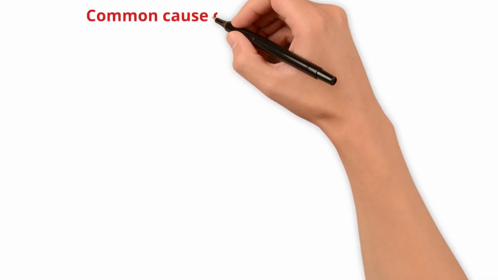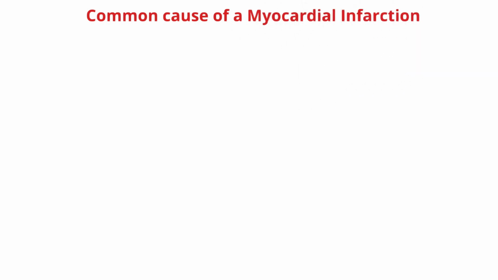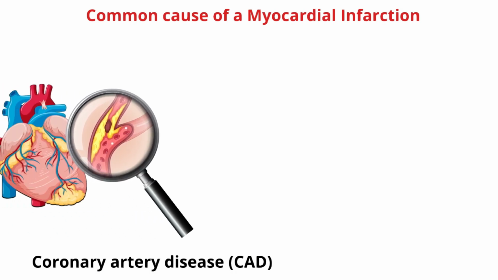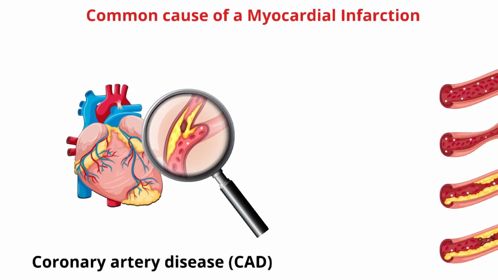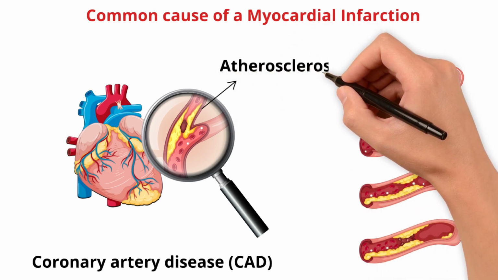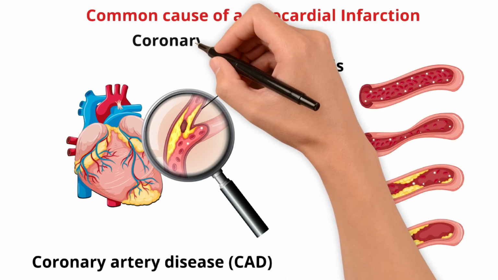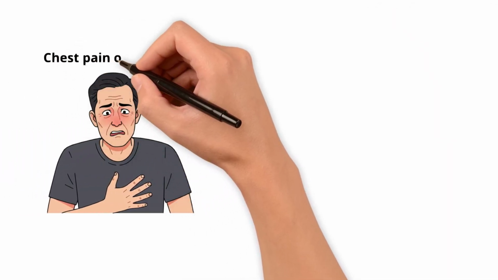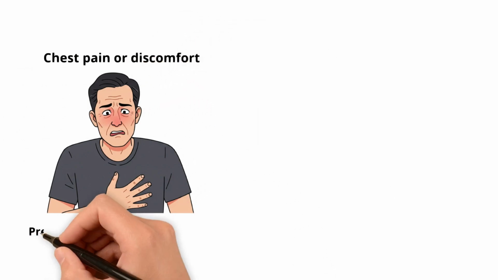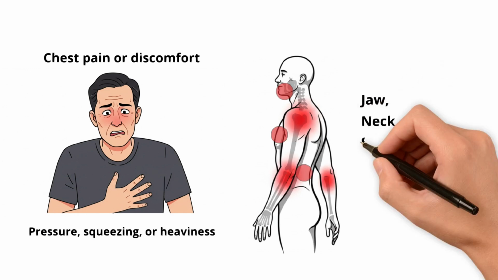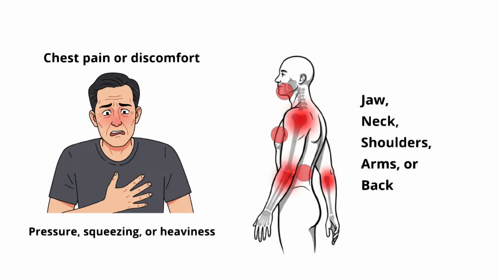The most common cause of a myocardial infarction is coronary artery disease, which develops due to a buildup of plaque or fatty deposits in the arteries, a process known as atherosclerosis. Other causes include coronary artery spasms and embolisms. Patients with a myocardial infarction often present with chest pain or discomfort, which may feel like pressure, squeezing, or heaviness. The pain may radiate to the jaw, neck, shoulder, arms, or back.